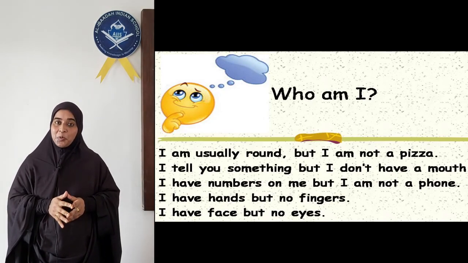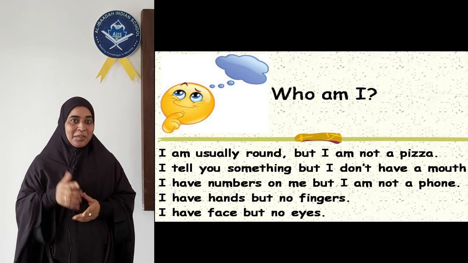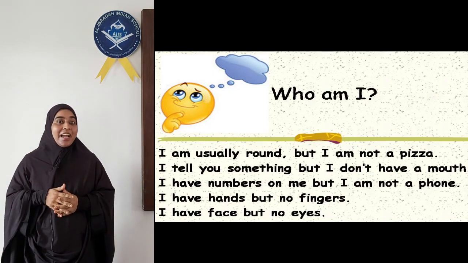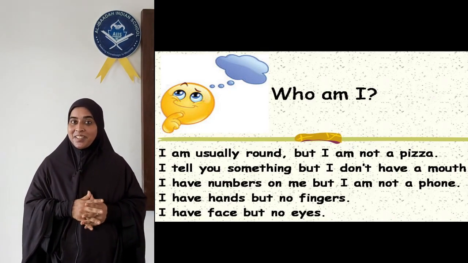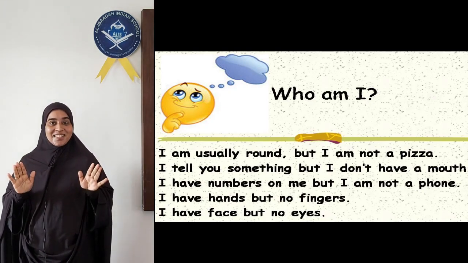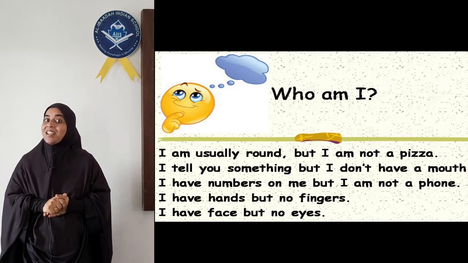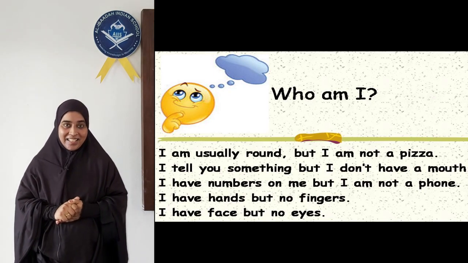Here are the hints. I am usually round but I am not a pizza. I tell you something, but I don't have a mouth. I have numbers on my face, but I am not a phone. I have hands, but no fingers. I have a face, but no eyes. Guess who am I? Let me repeat the hints again.